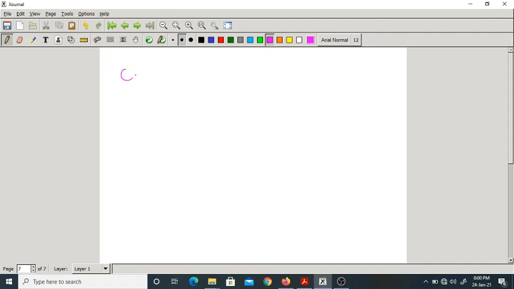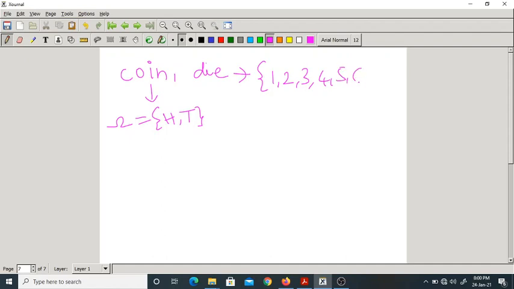The coin experiment and the rolling a die experiment. In the coin experiment, how many elements does the sample space have? 2 elements, head and tail. In the die experiment, how many? 6. These are finite sample spaces, because they have 6 elements and 2 elements. This comes under the finite sample space.